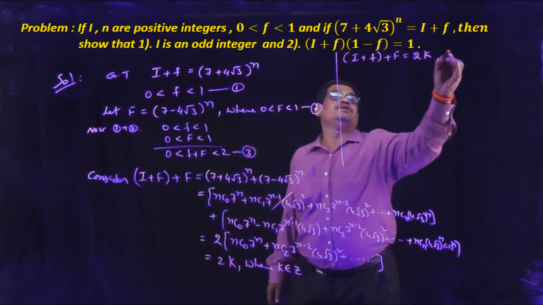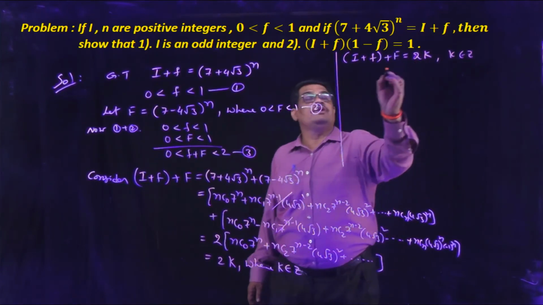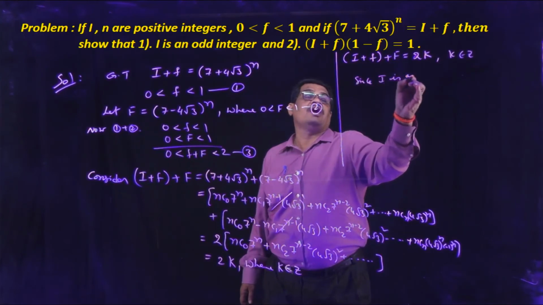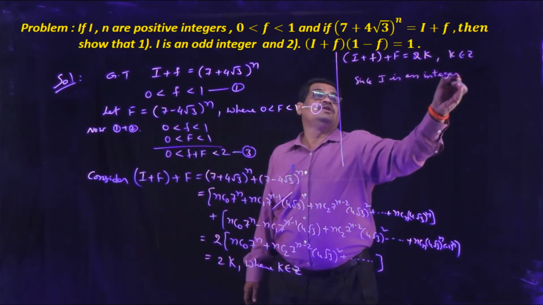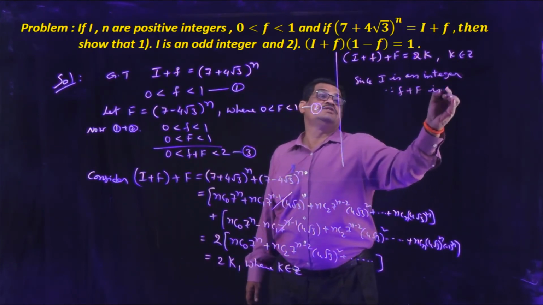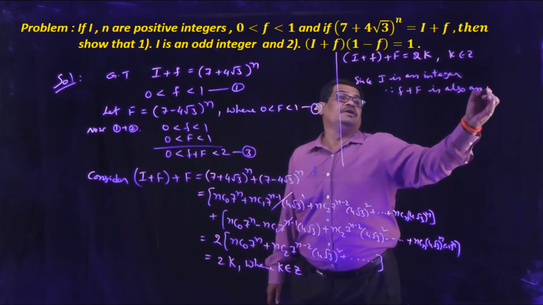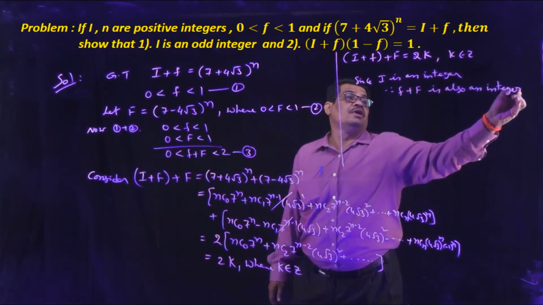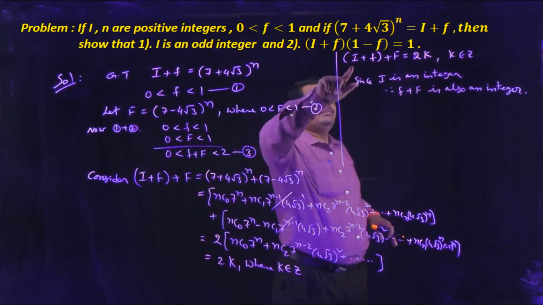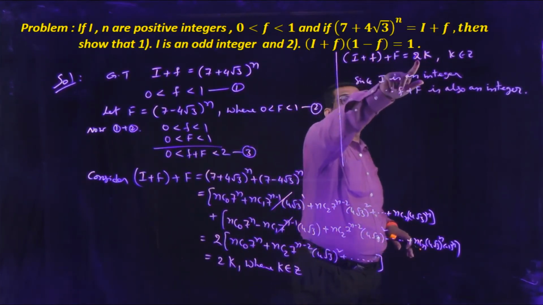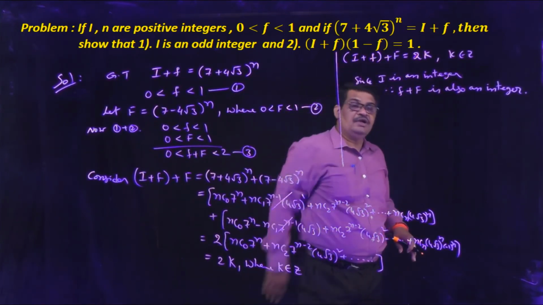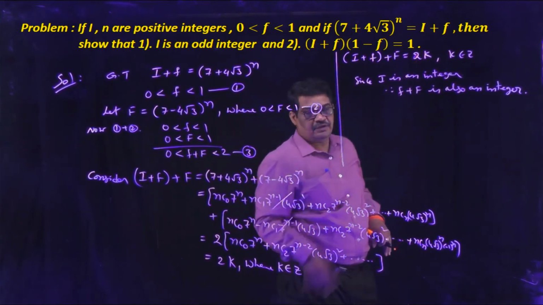It is an even number. Here I is an integer. Since I is an integer, the remaining term, small f plus capital F, is also an integer. Since the sum I plus small f plus capital F is an even number and I is an integer, the remaining part must be an integer; then only does it get an even number.